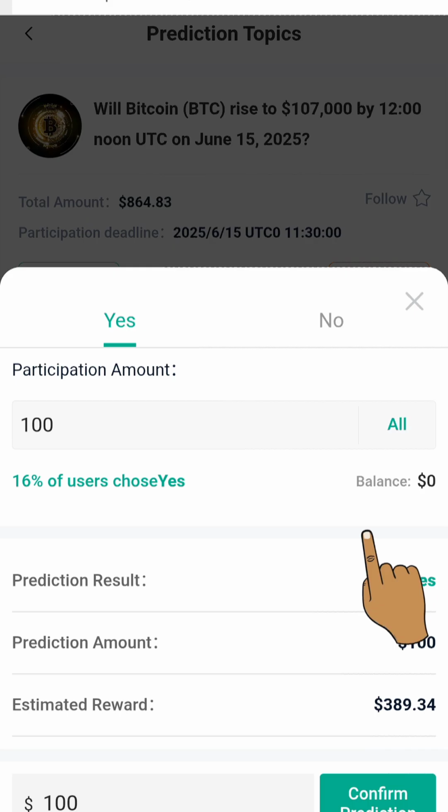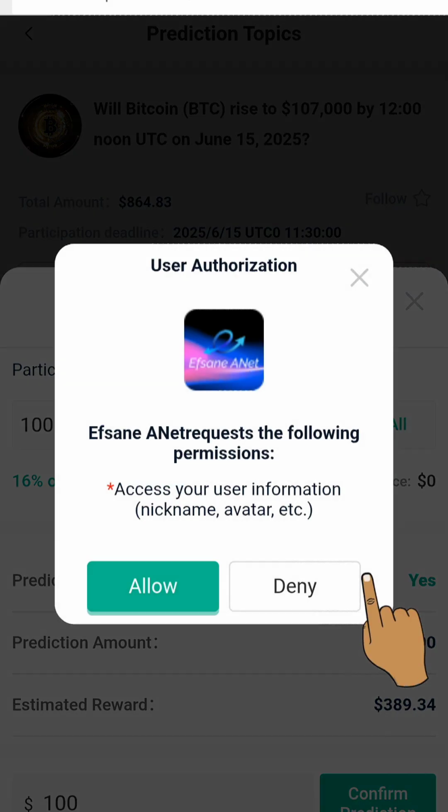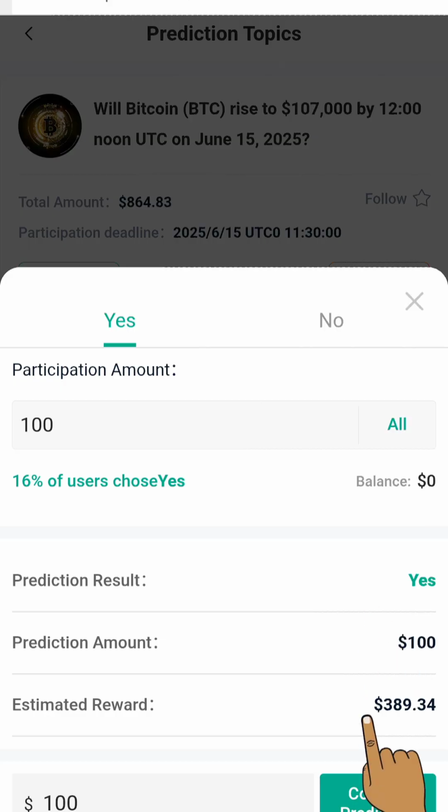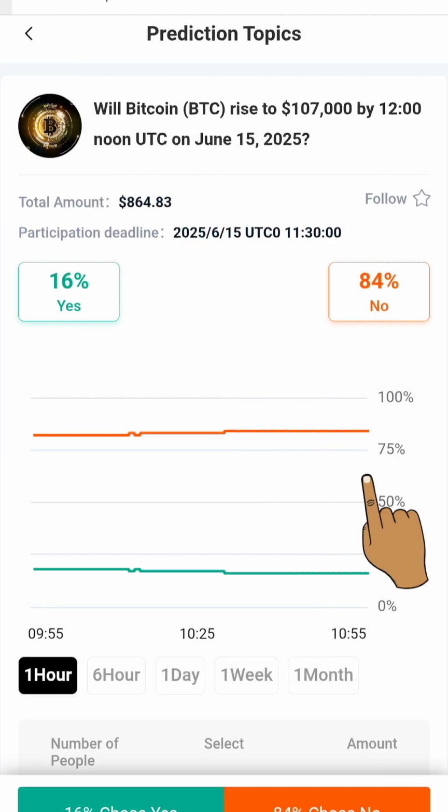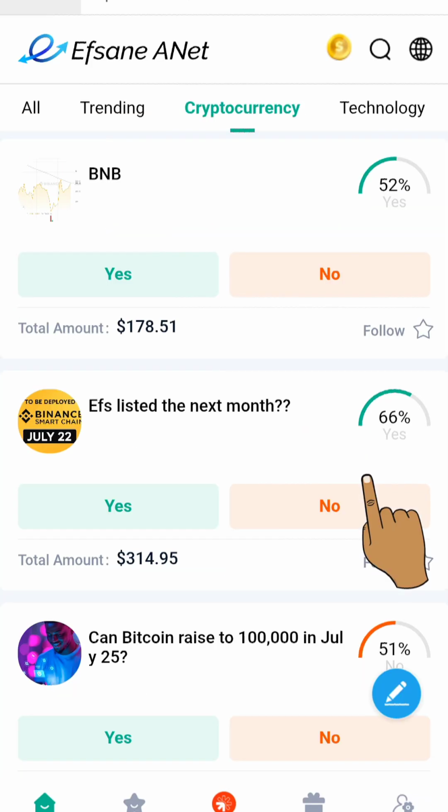Now for you to click on this confirm, you must make sure you deposit your USDT into EFSANE. After you do your deposit and you come to this prediction, you click on this, then guys, you're going to be able to win this amount of money that you've seen here. A whole lot of guys are actually winning already on this platform. You can take advantage of it.